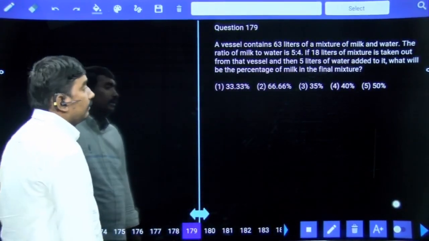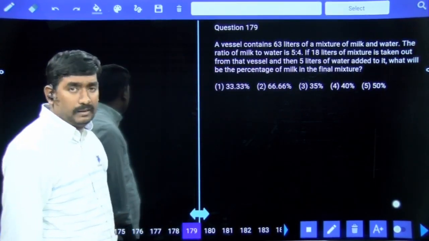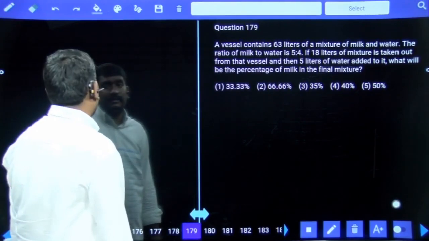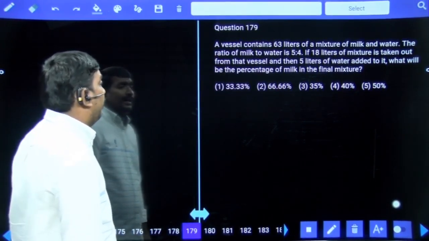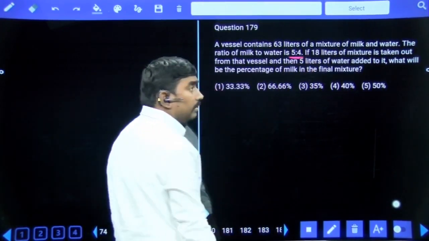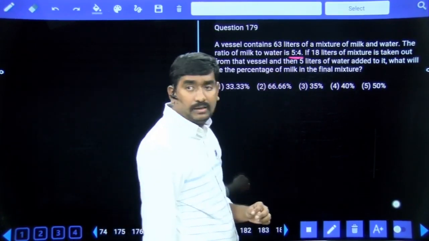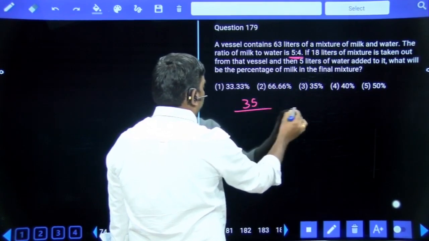Next. A vessel contains 63 liters of mixture of milk and water. The ratio of milk and water is 5:4. 5 plus 4, 9 parts value 63, 1 part value 7, 5 sevens are 35, 4 sevens are 28.